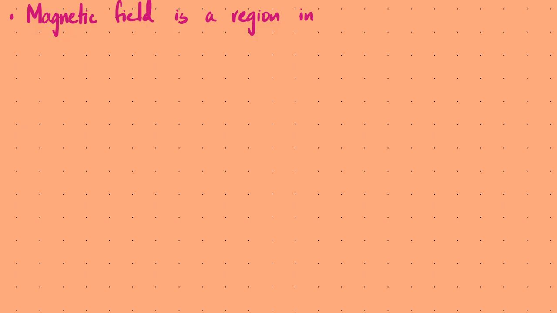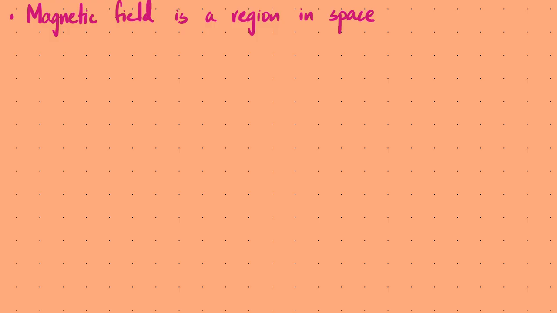So this is a region in space. And all fields are basically force fields. These are regions where an object would experience a force, but for every field, what makes it different, why do we even study these different types of fields, is because in each field, the property which causes it to experience a force is different.